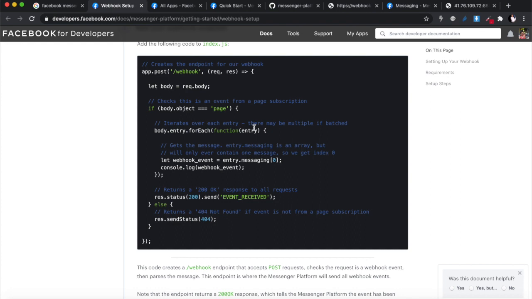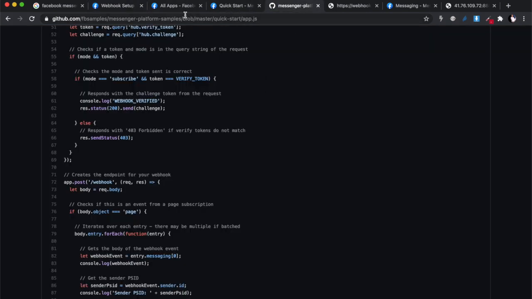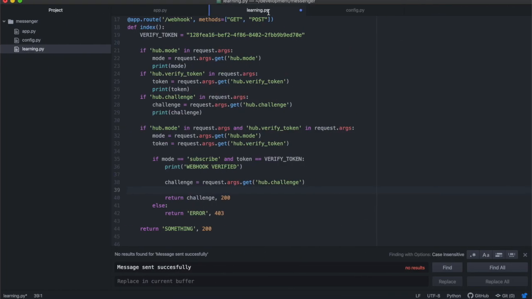Okay, and what I found with the code was that to verify the webhook and to process messages, both of them need a post request. It doesn't actually go through the get. Facebook doesn't send you a get request. It's always sending you a post request. So that's something to highlight with this documentation. But if you follow the code that I'm going to show you, it's that way in the code.